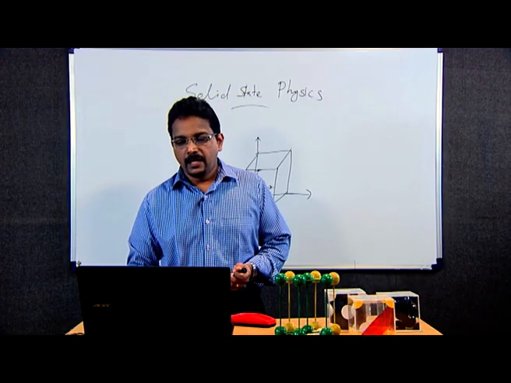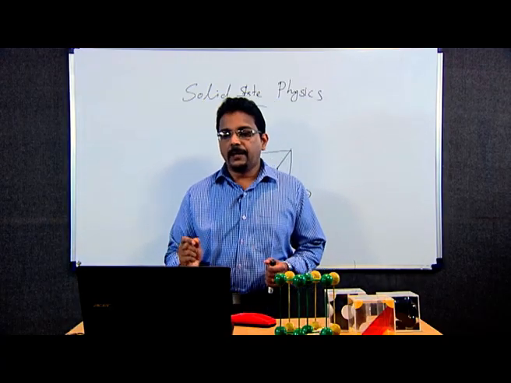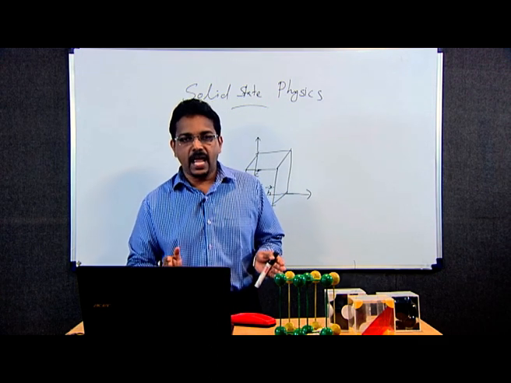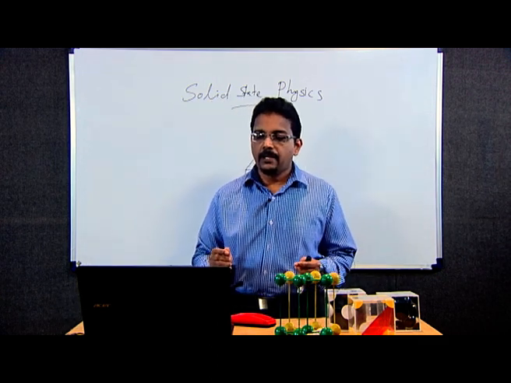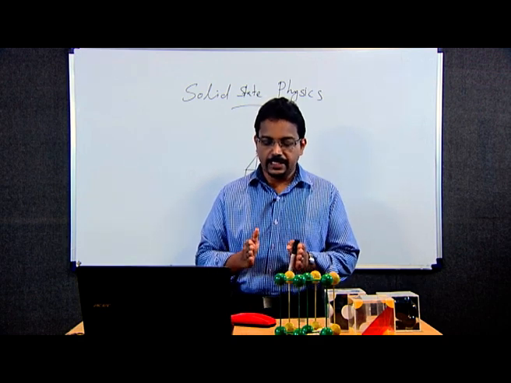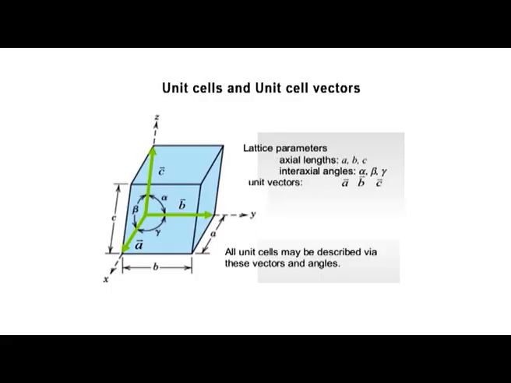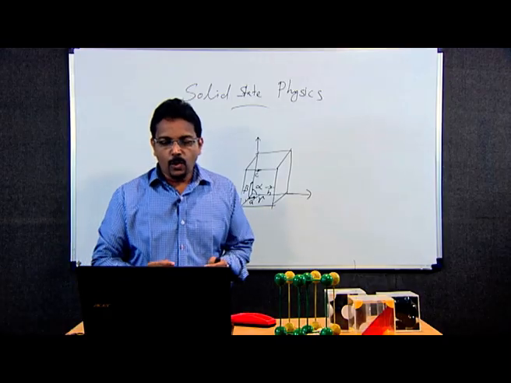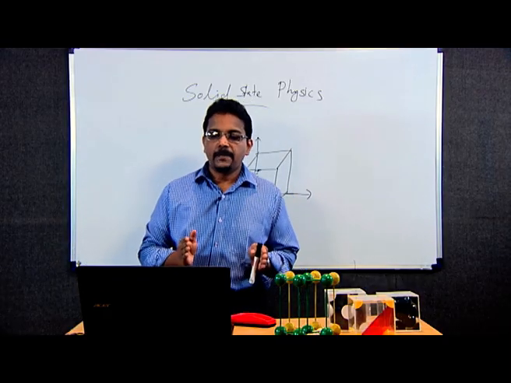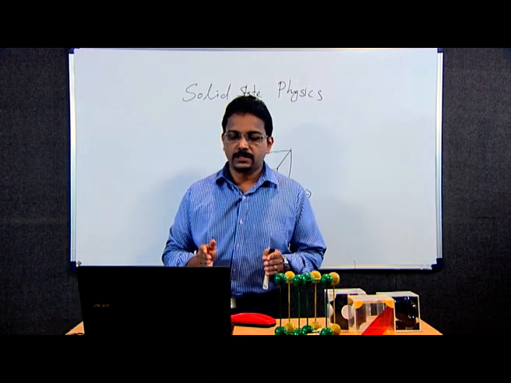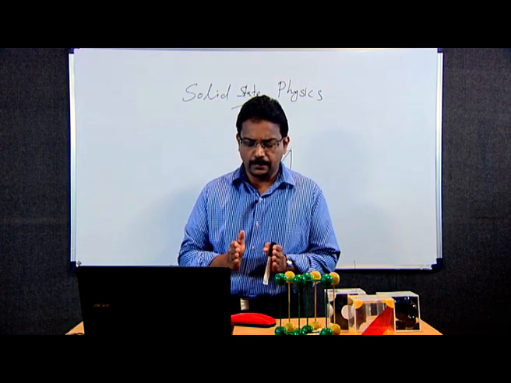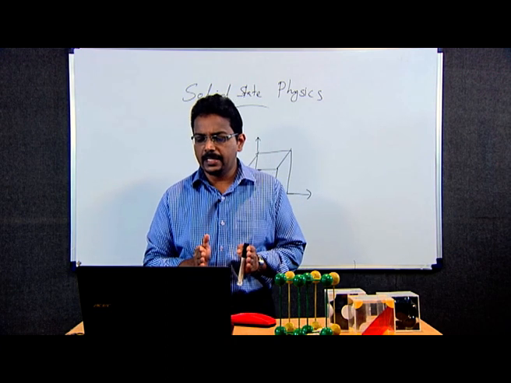Lattice parameters: axial lengths A, B, C, interaxial angles alpha, beta, gamma, and unit vectors along x axis A, along y axis B, along z axis we call C. Here in this picture you can see all those things, and all unit cells may be described via these vectors and angles. So, these unit cells are the building block of any crystal.